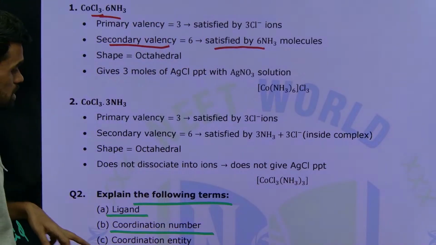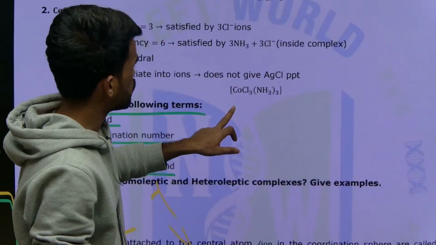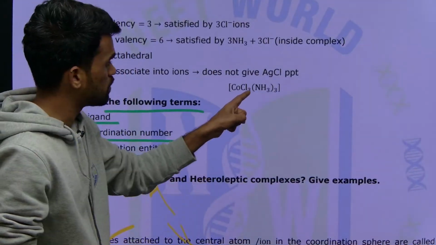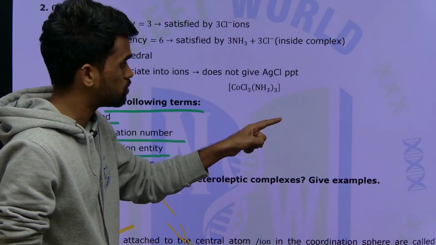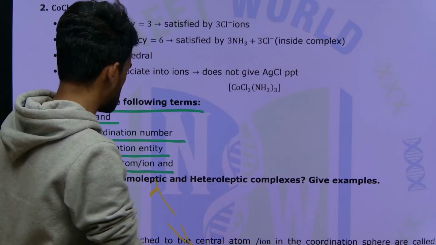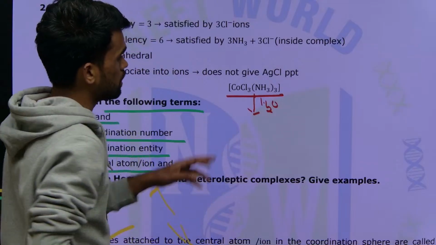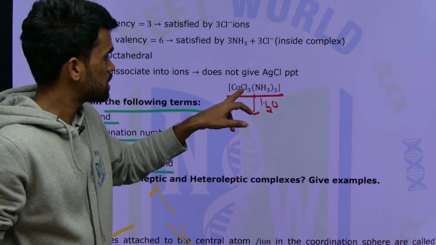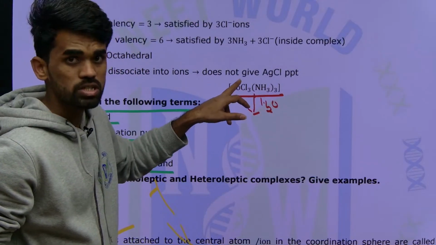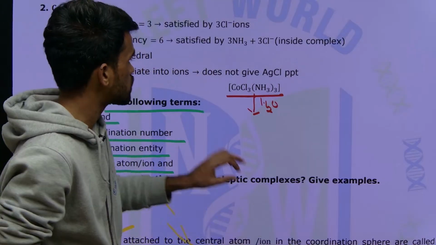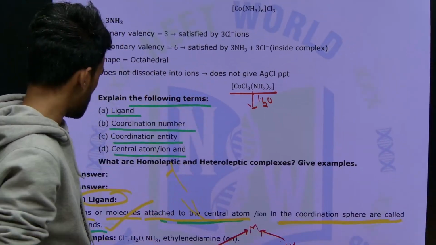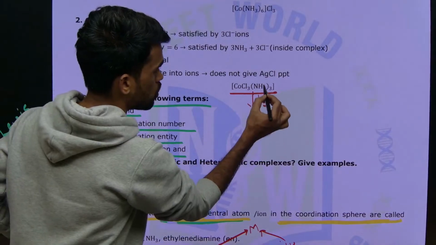Okay, next. So if you change this formula, is there any ionizable valency? No ligand will come out of this coordination sphere when we place it in water. Therefore the ionizable valency here we can only get from oxidation state, that is +3, there are no ions coming out. Therefore it will not give any ions since there is no chloride ion coming out.